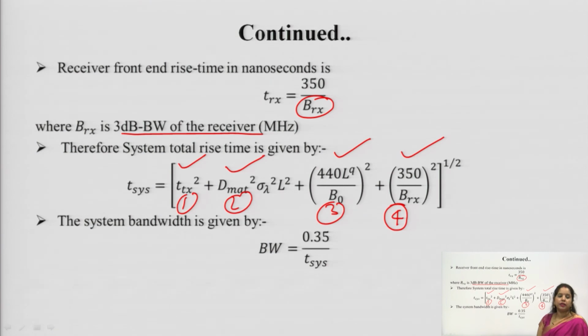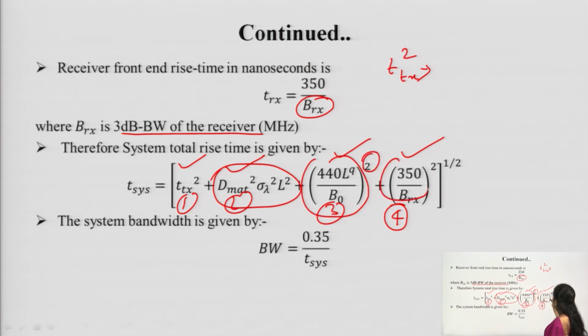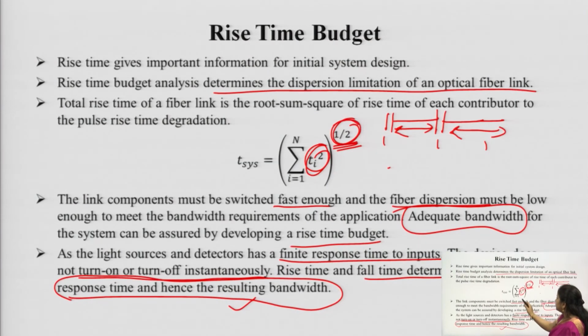So, for calculating the total rise time, what are we going to do? We take the square of each rise time. First is the rise time due to transmitter, we take the square of this, then dispersion, modal, we take the square of this also, and the rise time of the receiver section, we take the square, and then afterward we take the root of that. We take the square of each contributor and then take the square root of that.